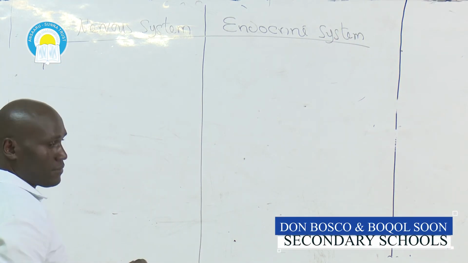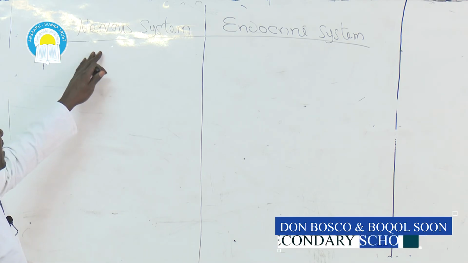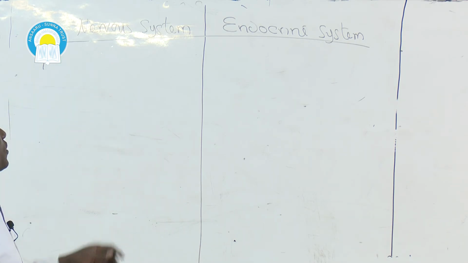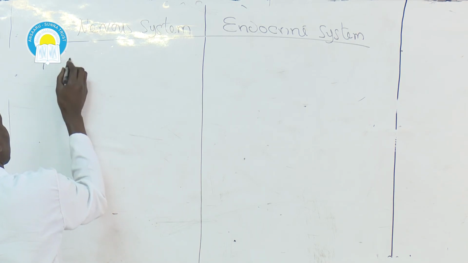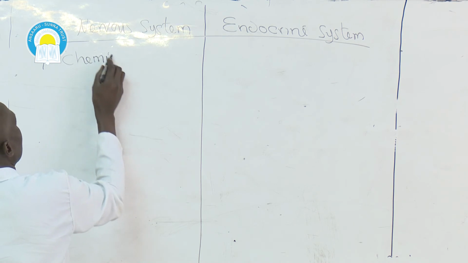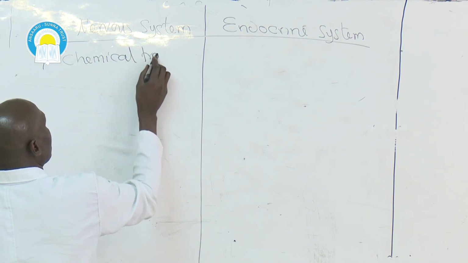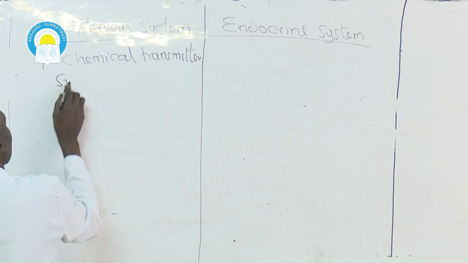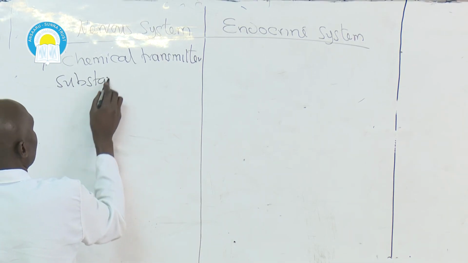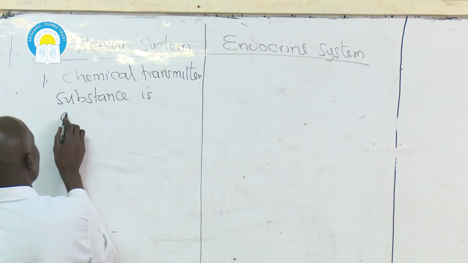One, in the nervous system, acetylcholine is a chemical transmitter substance. Chemical transmitter is acetylcholine.